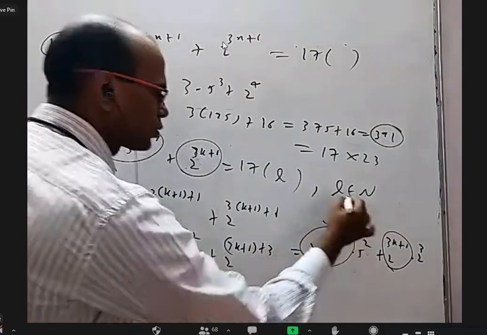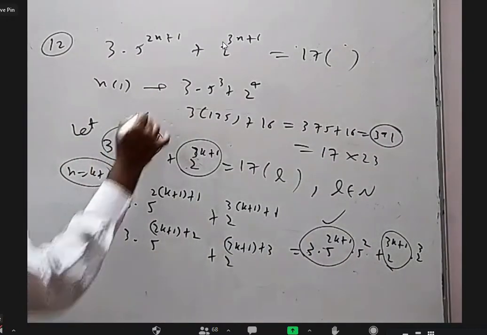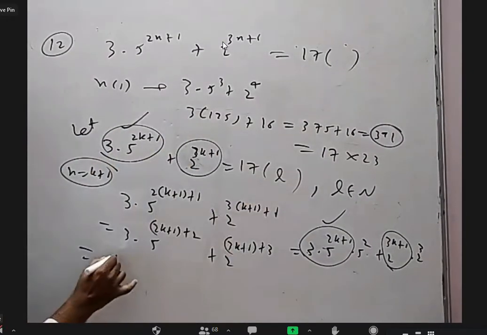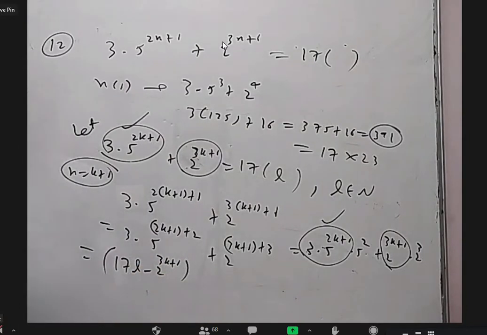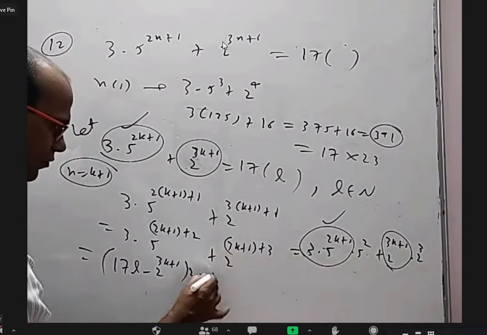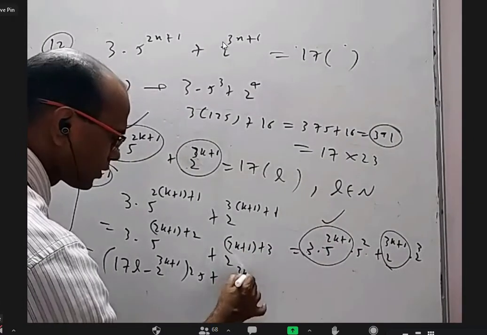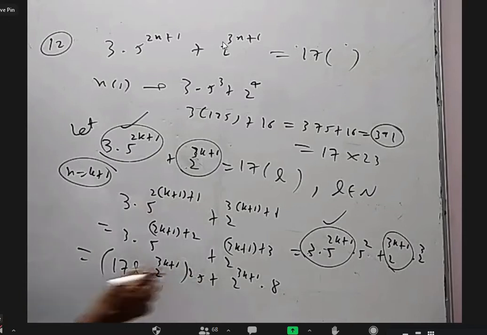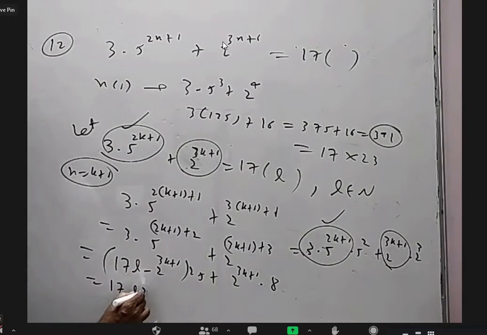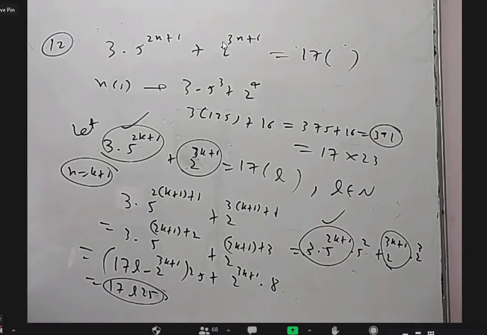Right, now let's say I want to do this. So in the place of this, I can write this minus this. That is 17L minus 2 power 3k plus 1 into 5 square is 25, plus 2 power 3k plus 1 into 8. Now this into this, no objection. 17 into L into 25 is obviously a multiple of 17.